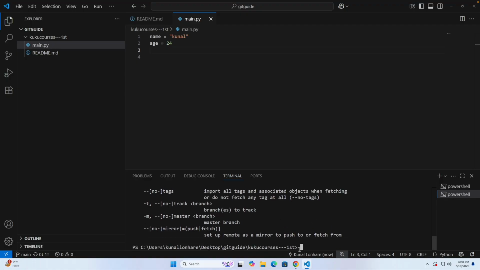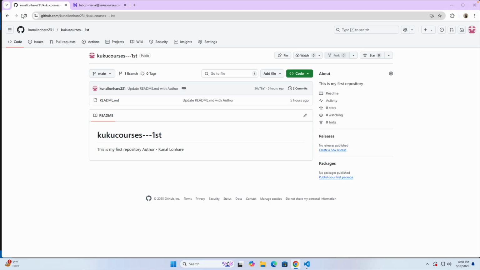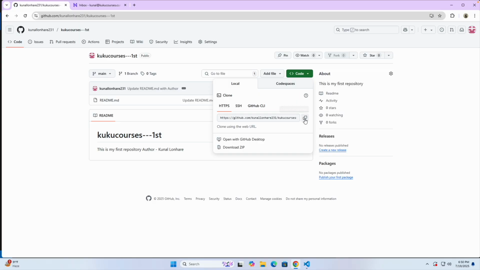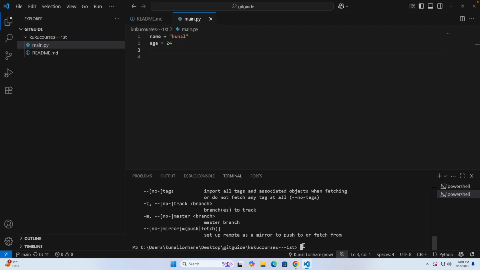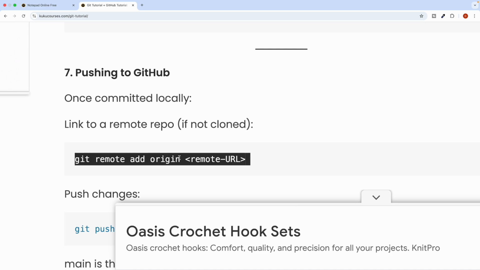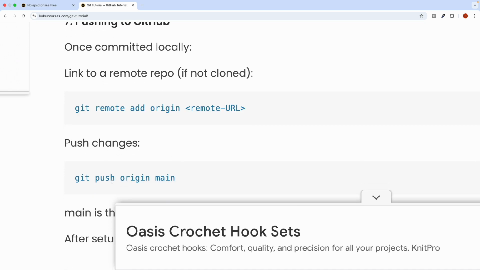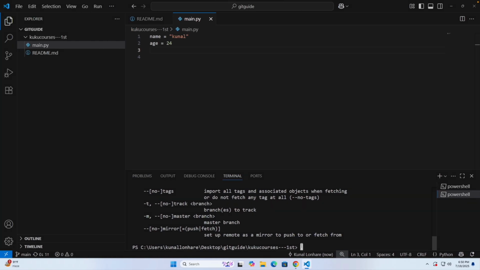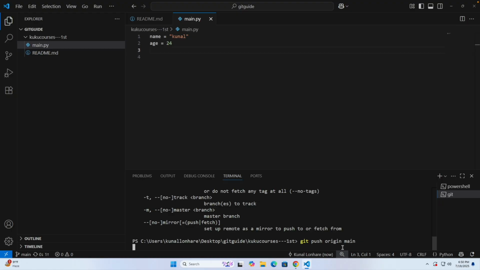Now if you go here and refresh, you can still see that the files are not showing. So instead, copy the link again of this particular one. You can copy this command, or directly do it like this: git push origin main. Just copy this, paste it here, and click on enter.